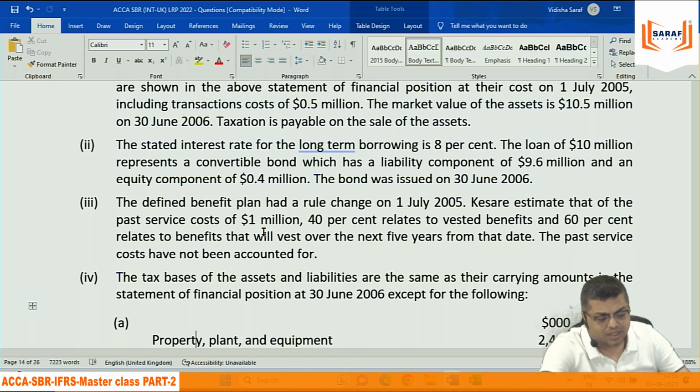So the difference of 1,000 will create a deferred tax asset or liability. If we consider the 1,000 difference for deferred tax, then whether, because the liability is more than the liability as per the tax base. So for that reason, deferred tax.